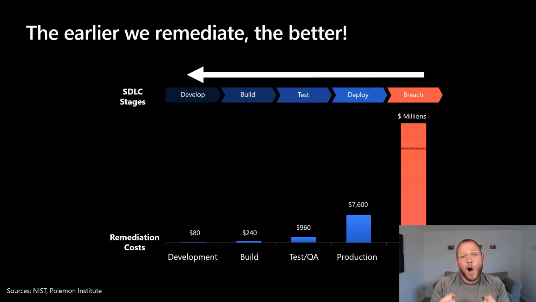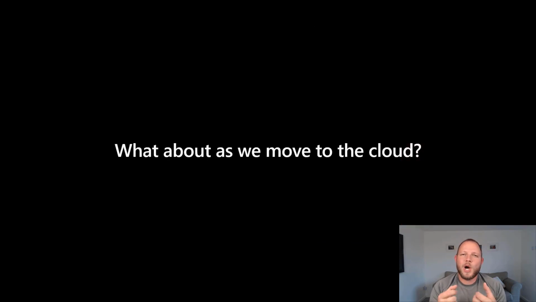But embodying DevSecOps as a whole is really about representing security across the entire software development lifecycle, from development through our deployment and also into the lifecycle of our applications while they're in production. So I want to focus a little bit more on the right-hand side of the software development lifecycle as opposed to the pushing left aspect that we may have heard earlier. The question I really want to ask is, what about as we move to the cloud? What tools and capabilities do we have at our disposal to enable us to perform DevSecOps and embody that security mindset across our entire software development lifecycle?